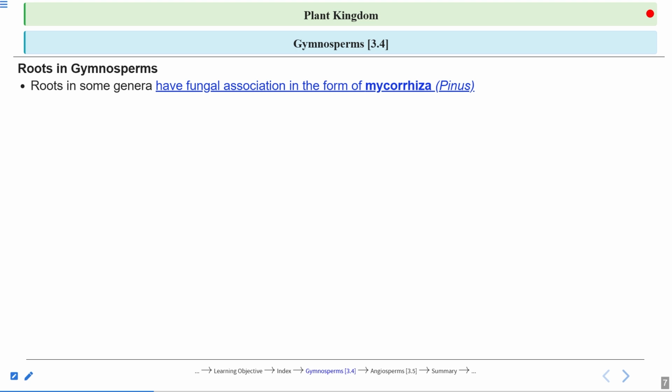So they form this type of association. The fungal partner gets nutrition from the roots of the Pinus tree, and the fungi provide phosphorus, or some other minerals also, to the roots. I'm taking just one example here, phosphorus. So the roots of some genera form a fungal association, that is mycorrhiza, for example the Pinus tree.